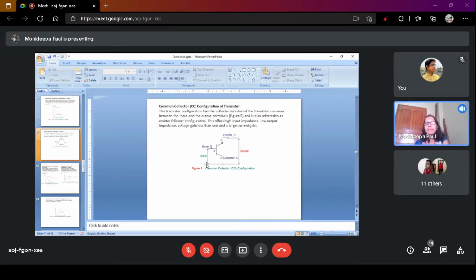Okay. So in this case, what is the input characteristics? What is the input current? Input current is the base current. Output current is the emitter current. Output voltage is equal to emitter collector voltage. Input voltage is equal to base collector voltage. Is it clear for everyone?